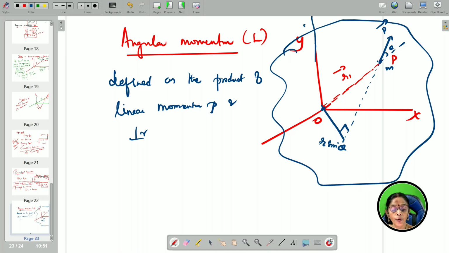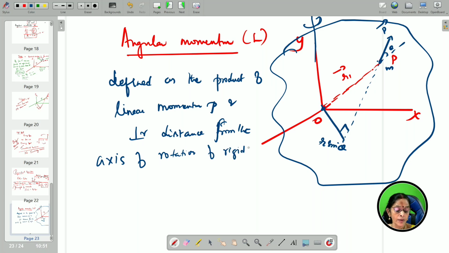So, therefore, I can say the perpendicular distance from the axis of rotation of the rigid body. I have already told you children, rigid body, the distance of separation between the particles does not even change. That remains the same during its motion.